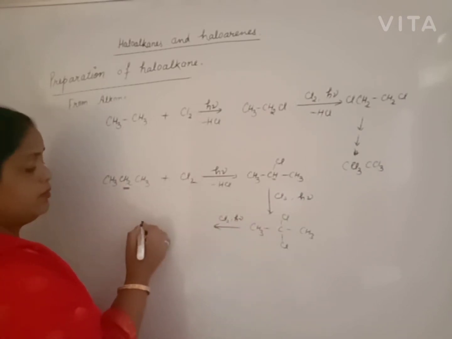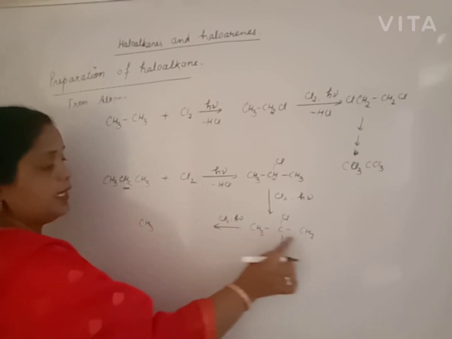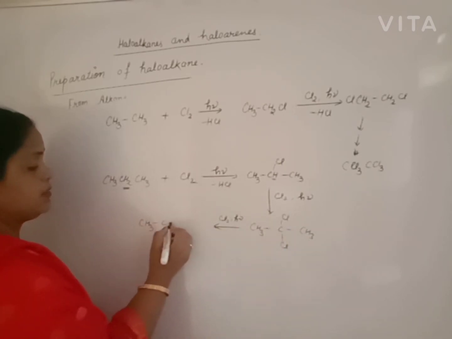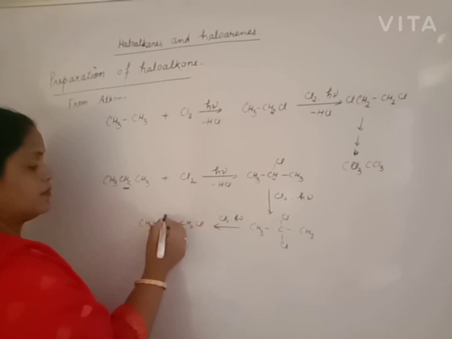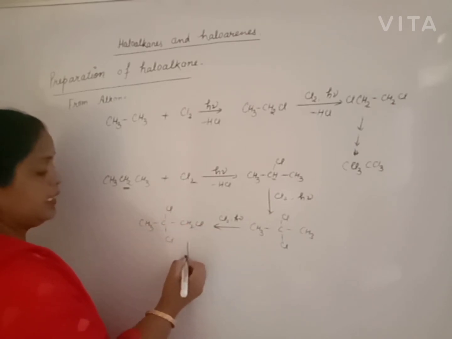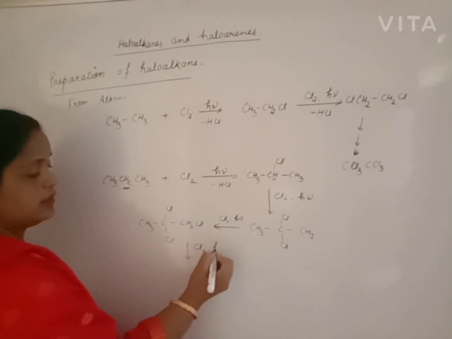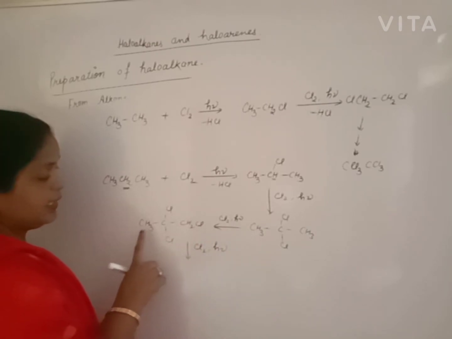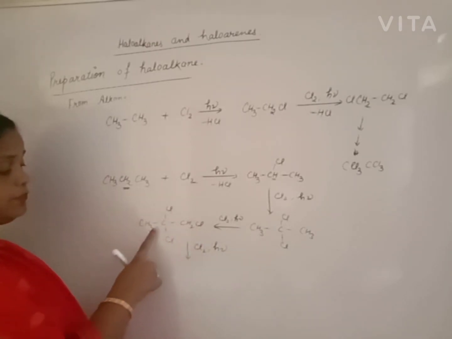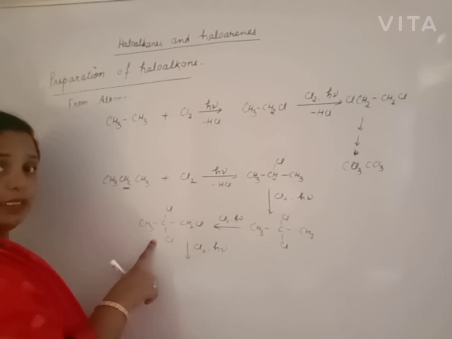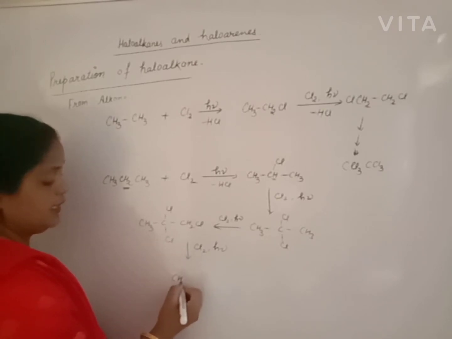From this compound, one of the hydrogens from either of the methyl groups will be replaced. Then again chlorine is passed in sunlight. Again hydrogen is replaced from the other methyl group to maintain symmetry. Like this.